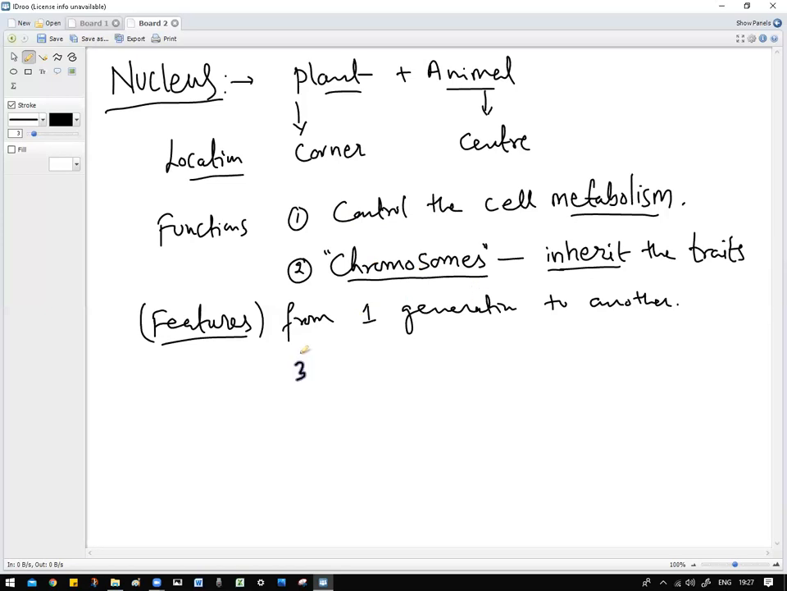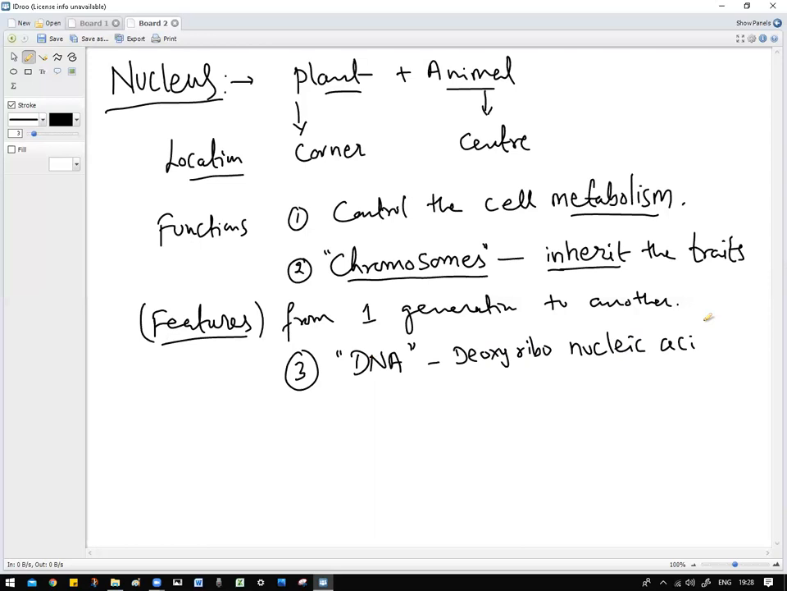Now inside the chromosomes, it is actually the DNA which has this information. Do you know the DNA full form? Deoxyribonucleic acid.